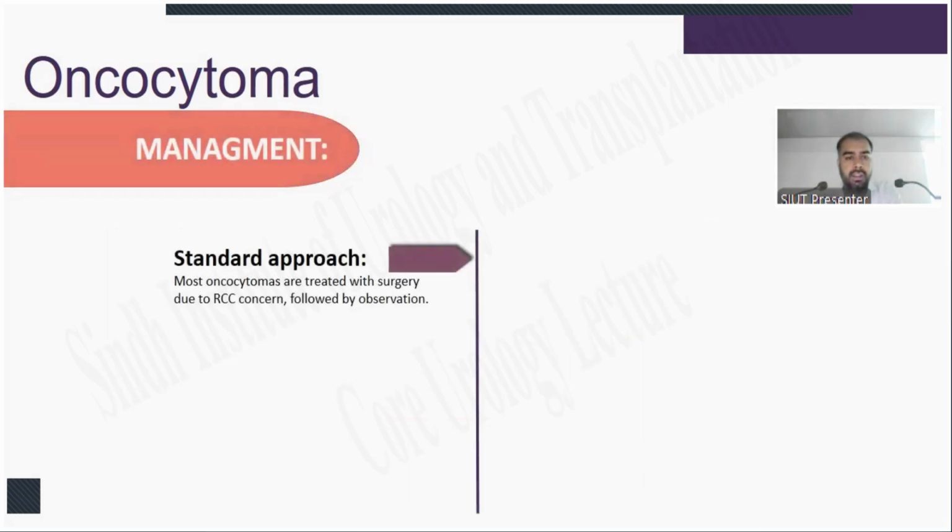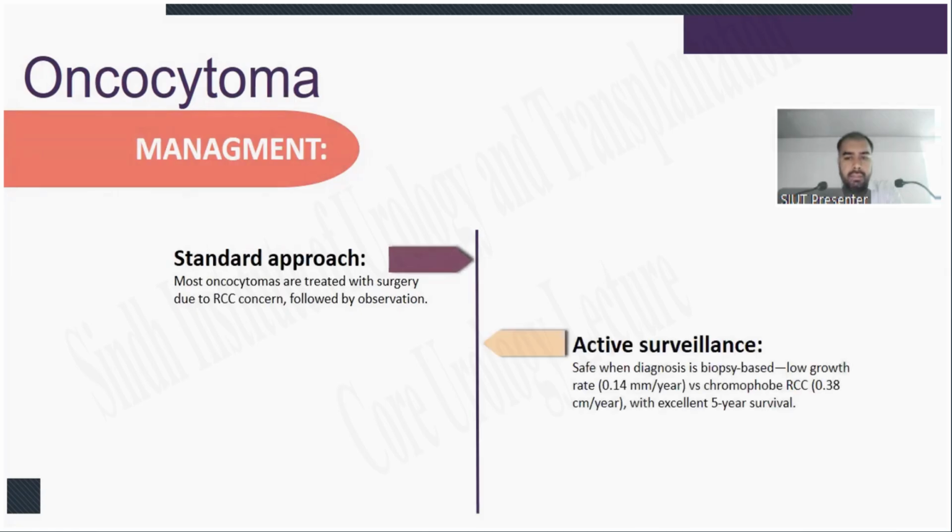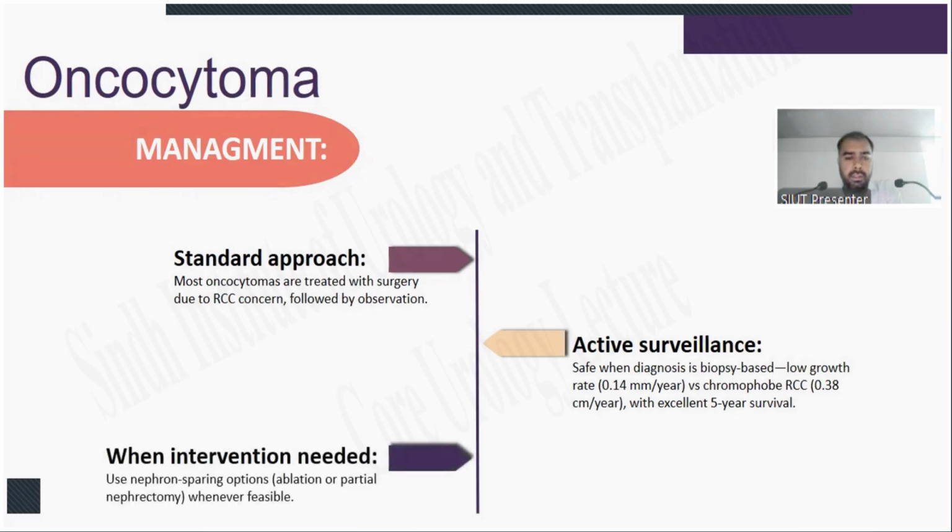Management strategy: standard approach, most oncocytomas are treated with surgery due to RCC concern, followed by observation. Active surveillance is safe when diagnosis is biopsy based, with a low growth rate of 0.14 mm per year versus chromophobe RCC 0.38 centimeter per year, with an excellent 5-year survival rate. When intervention is needed, use a nephron sparing option, ablation or partial nephrectomy, whenever feasible.